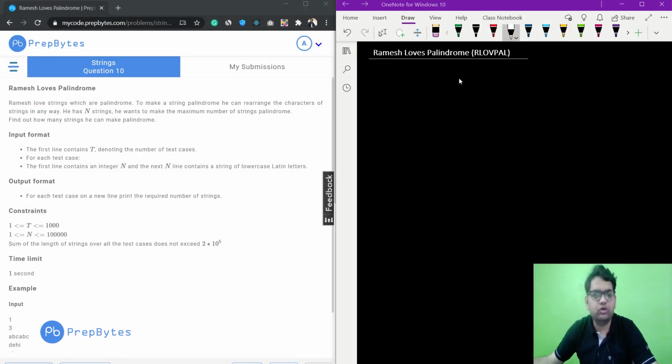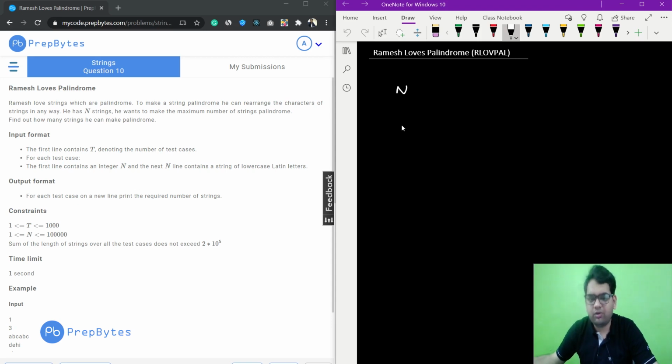Okay, so the question says Ramesh loves strings which are palindrome. To make a string palindrome, he can rearrange the characters of the string in any way. There is no restriction. Fine, just rearrange. We cannot change the characters, we just can rearrange the characters. He has n strings and he wants to make the maximum number of strings palindrome. Find out how many strings he can make palindrome.